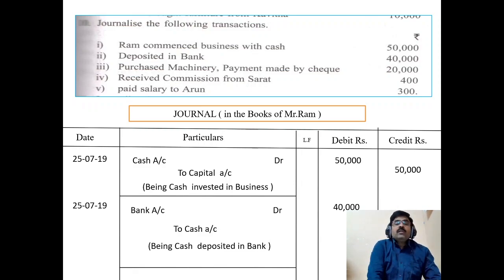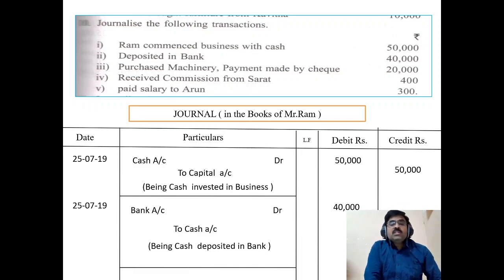Now look at the third one. What is the third transaction? Third one is purchased machinery, payment made by check rupees 20,000. Okay, here is the next thing. It is machinery purchased. Machinery is an asset.